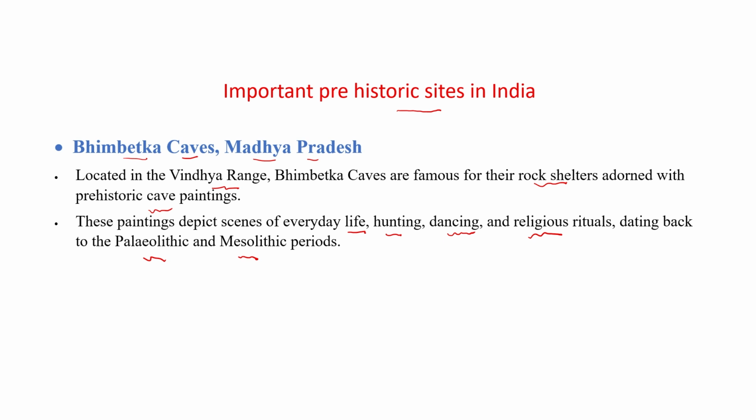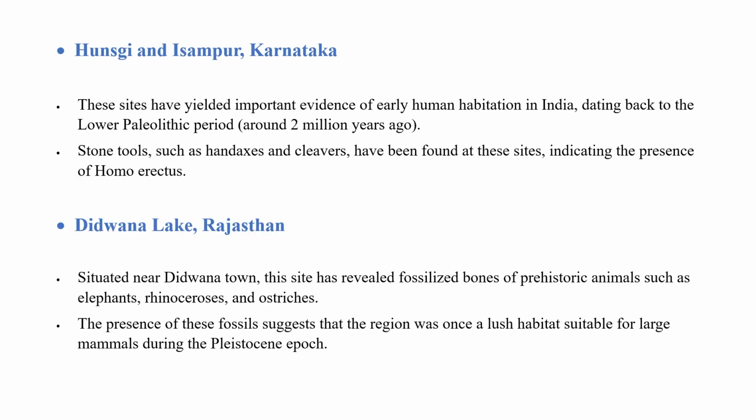Our first important site related to the prehistorical period is Bhimbetka cave, which is presently located in Madhya Pradesh near the Vindhya range, and it explains the Paleolithic and Mesolithic period.